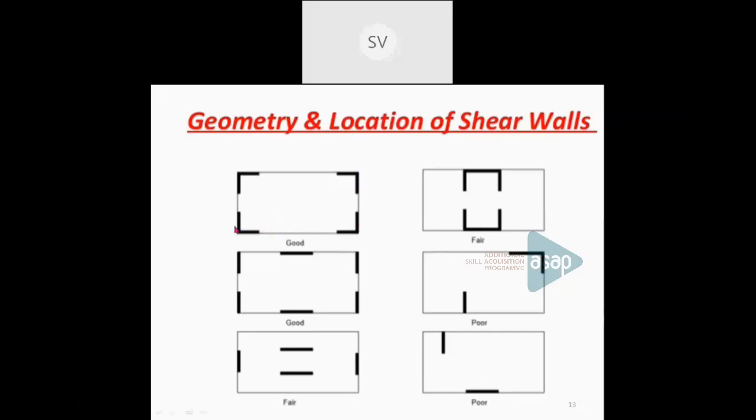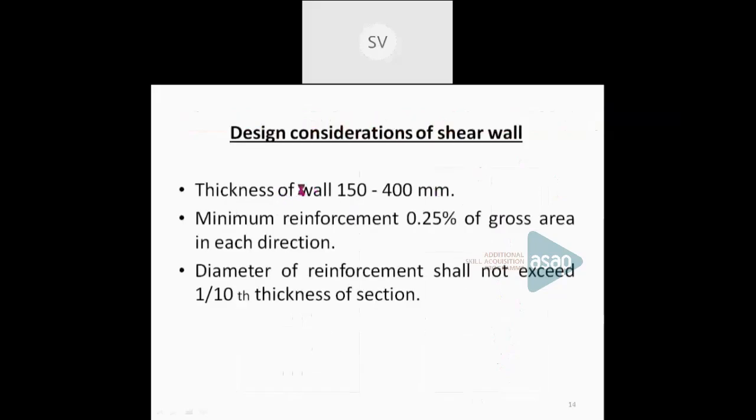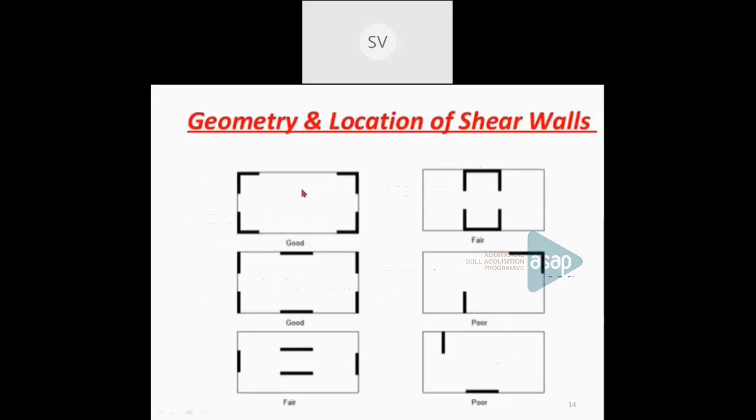These corners are all shear walls. Here also this is a shear wall. These are all shear walls. Now this is again shear walls. So here it is provided on the periphery of the building. Here also we can see it is on the periphery of the building. And these are all poor geometry or location compared to this one. Compared to this one, this is poor. So this is a better shape, or better positioning, compared to this one.